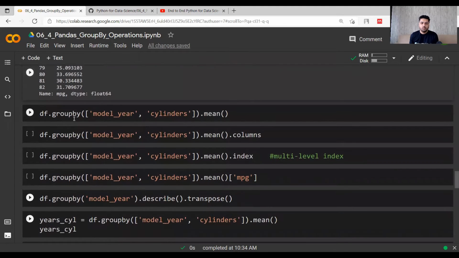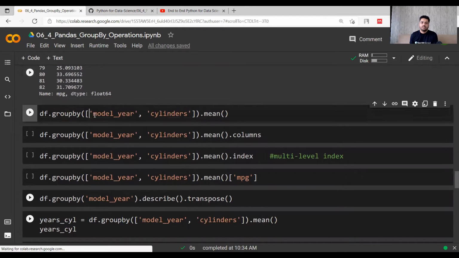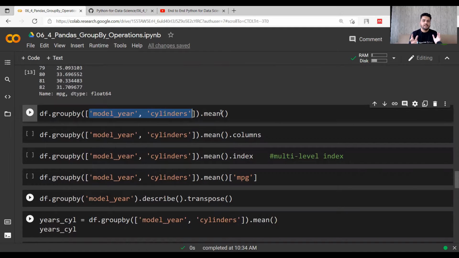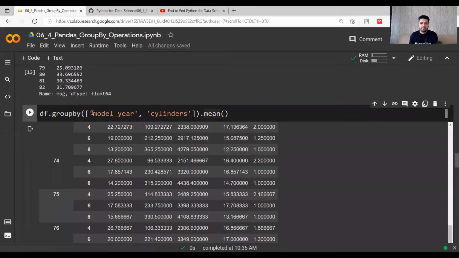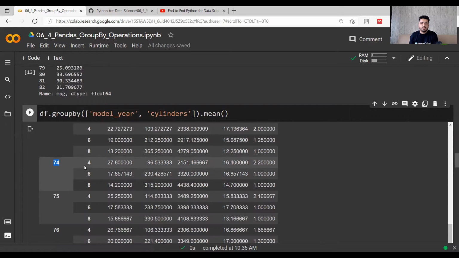Now if I want to do a mean, but I also want to do a group by over a list of items, I mean model year and cylinders, I want to consider these two columns now. By working on these two columns, I want to get the mean value. Let's see how it looks. Because I have given model year first and then cylinders, the outer boundary is covered by model year, right?